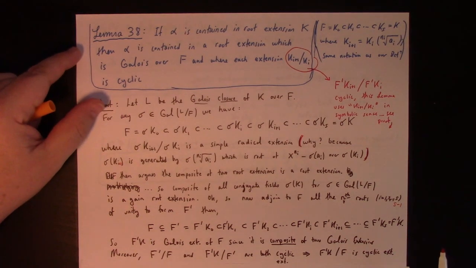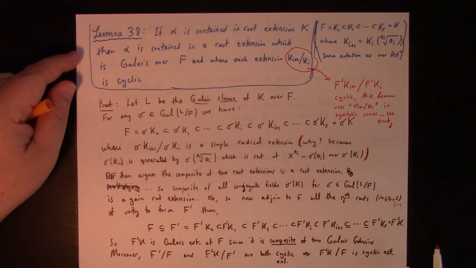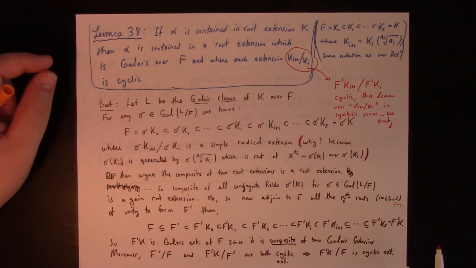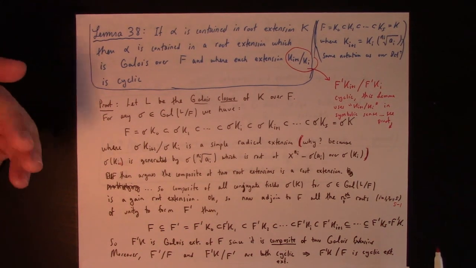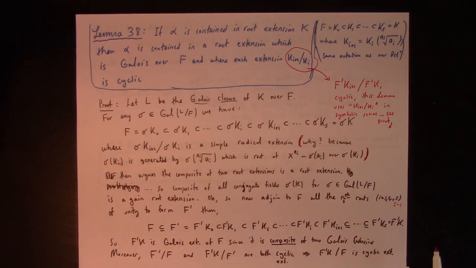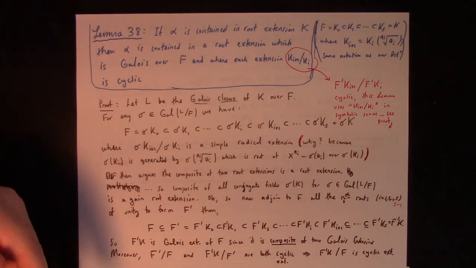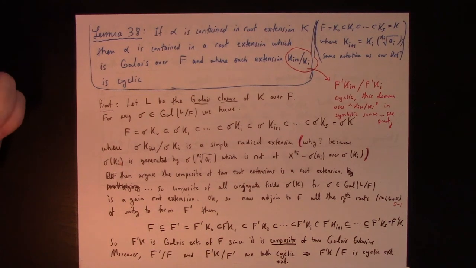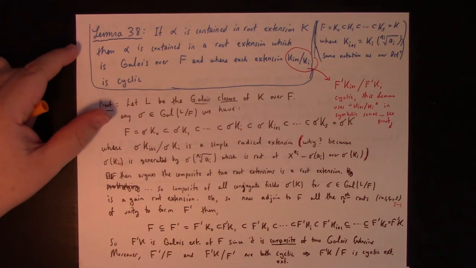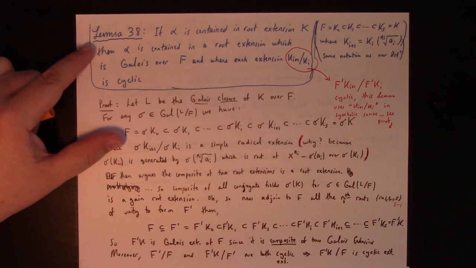Let's see here. So I think the root extension to start with doesn't have to be Galois because you could be missing roots, right? So you're possibly missing roots to the polynomial, so it's not a splitting field. But by joining the nth roots of unity, you elevate it to a splitting field, and so it's a Galois extension. Anyway, this cyclic, that cyclic means that putting it together in total is cyclic because,